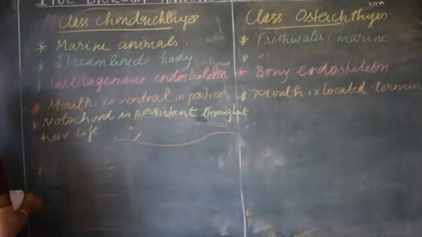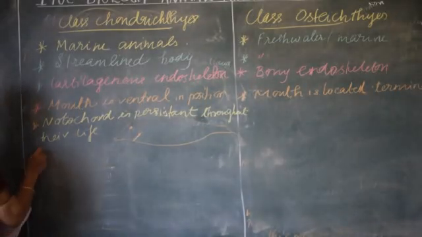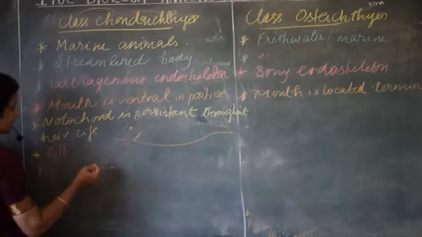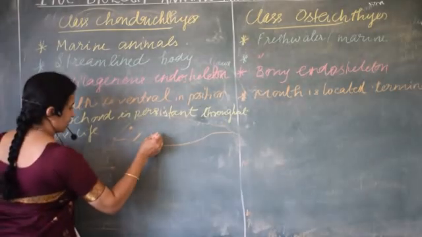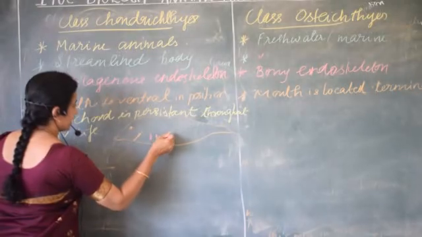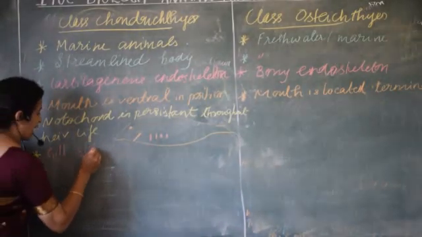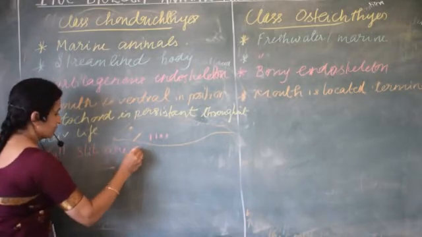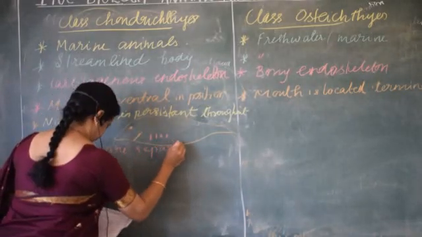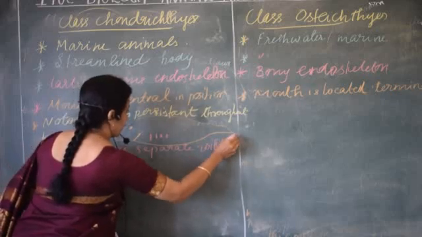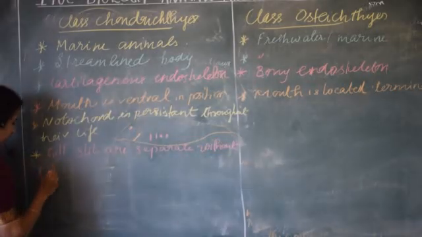Then the next feature is that gill slits are separate. Here in the case of chondrichthyes, the gill slits are separated but not covered by the operculum. So gill slits are separate, without operculum. That is a main important point. Don't forget to include that point.